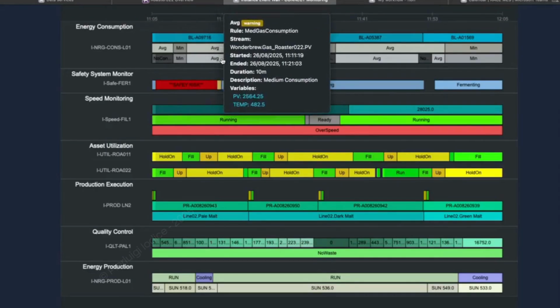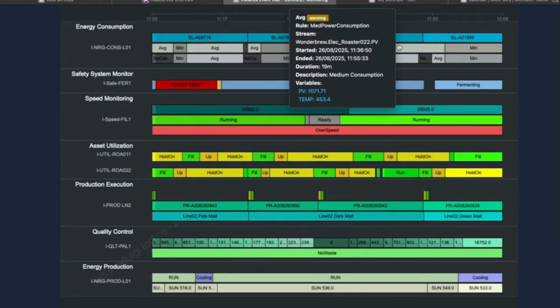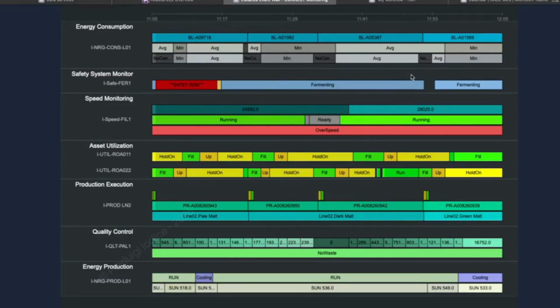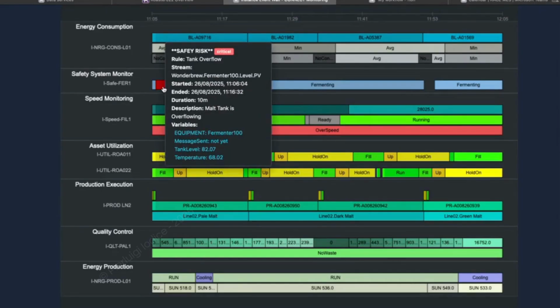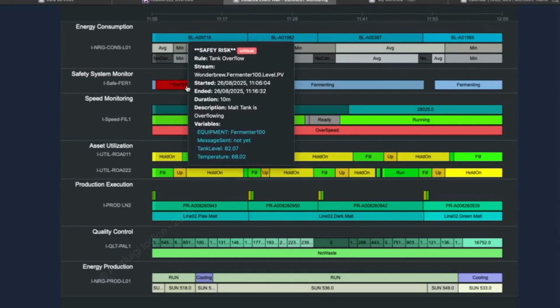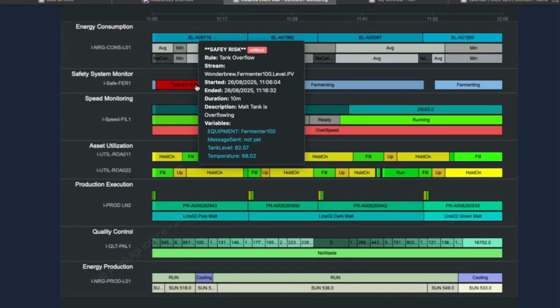The hero is enrichment. With a single binding you can bring context from anywhere: ERP, Factory DB, LIMS, CMMS, quality systems, even external APIs, and attach it to each event the instant it fires. Order ID, product, batch, shift, work center, operator notes, all travel with the event, searchable and filterable. This turns a raw trigger into a complete operational story you can analyze directly on the wall, across assets, time ranges, and filters, to expose bottlenecks, link causes to effects, and move from insight to action in real time.